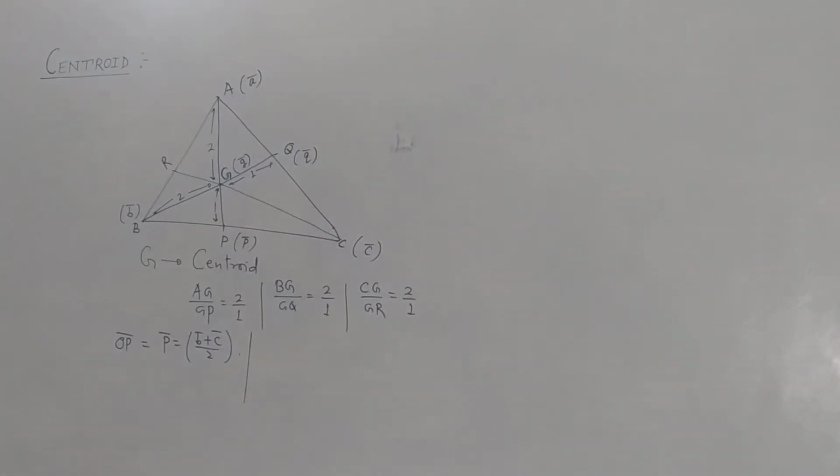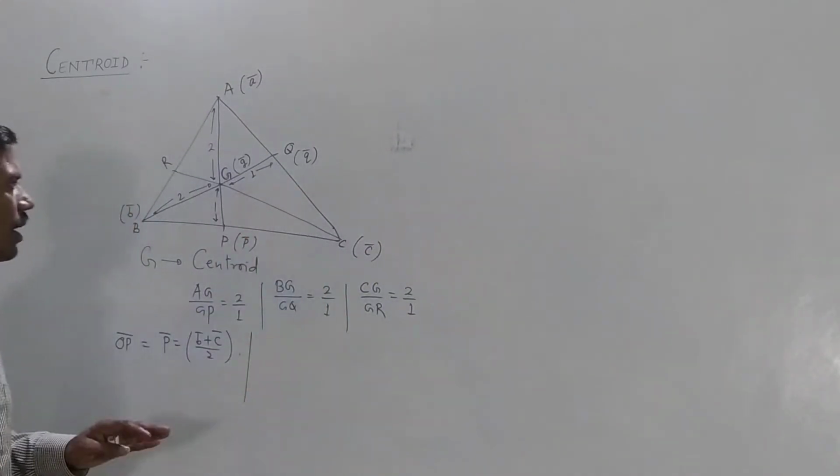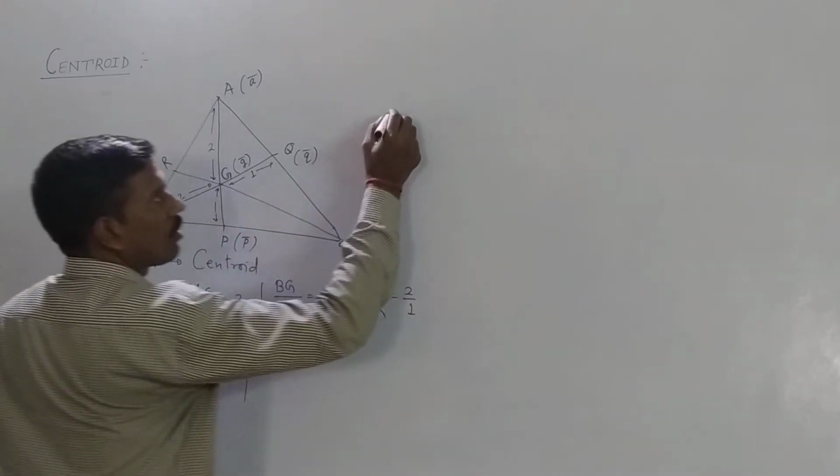Okay, so our target is to find the position vector of G, so let us use our section formula.